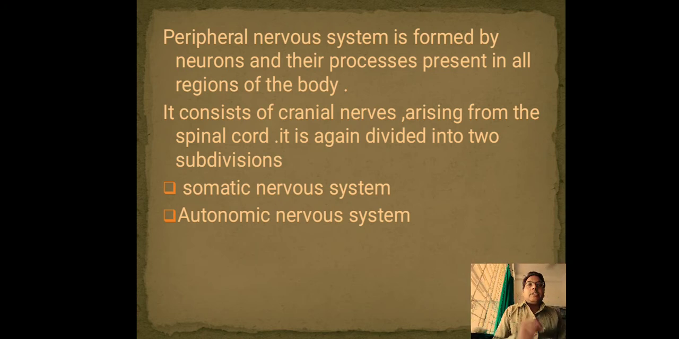Peripheral nervous system is formed by neurons and their processes present in all the regions of the body. It consists of cranial nerves and spinal nerves which arise from the spinal cord. It is again divided into two subdivisions: somatic nervous system and autonomic nervous system.